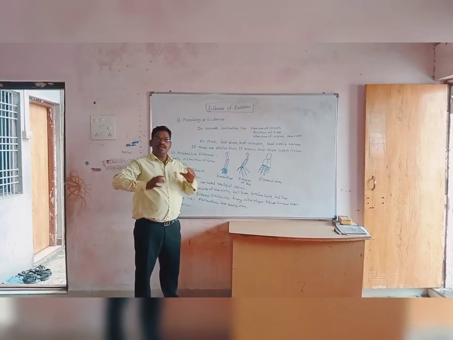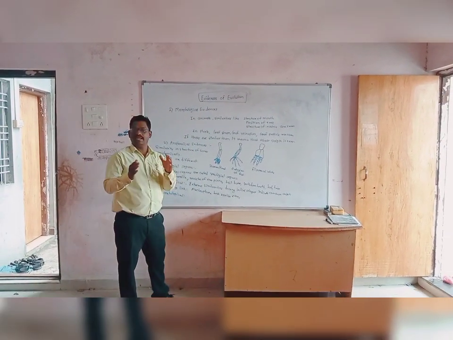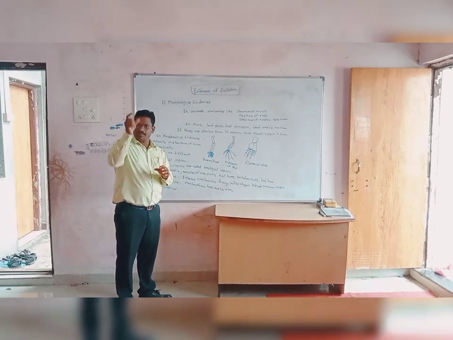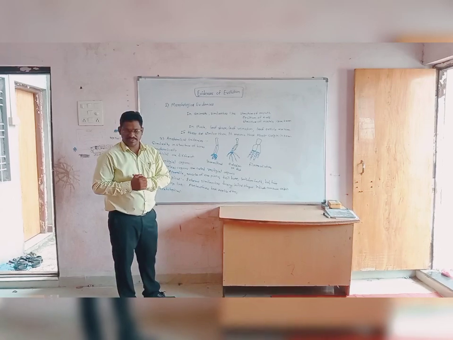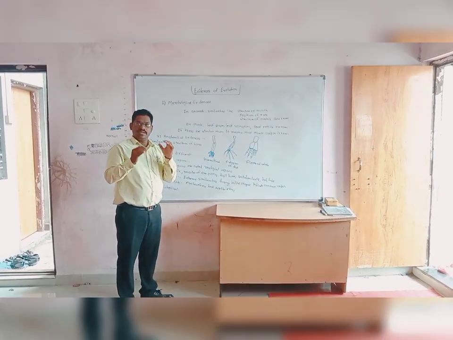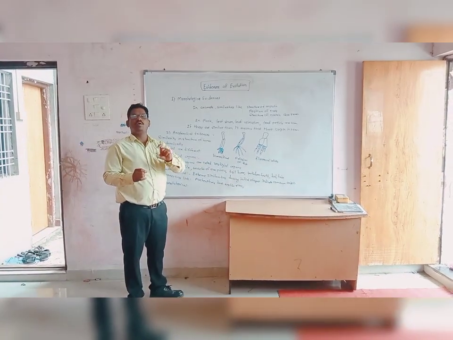Morphological evidences means that different types of living organisms, for example plants and animals, are similar morphologically. Their external appearance is similar, and if their external appearance is similar, then it indicates that their ancestor is common. They have a common origin.